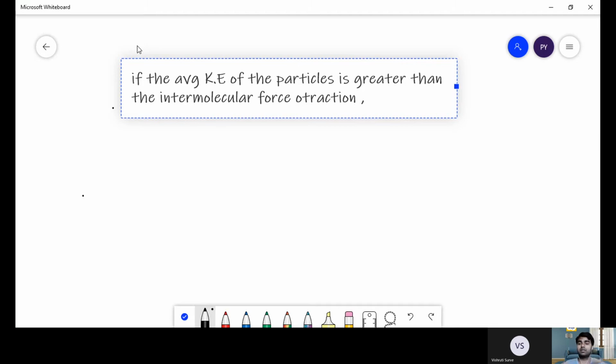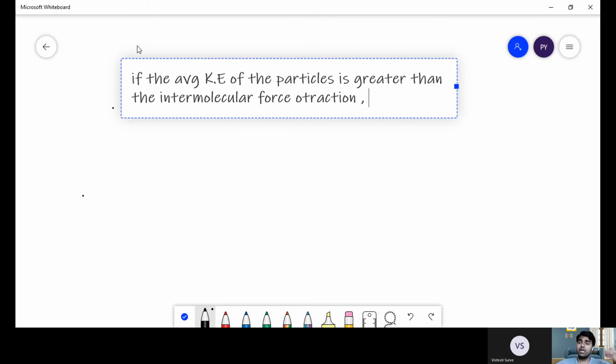This is what I tried to explain. If the kinetic energy of the particles is so much that even the bond of friendship cannot hold them together, then what will happen? They will come, they will collide, and instead of making friendship, instead of forming bonds due to the intermolecular forces of attraction, because of the higher kinetic energy they will collide and then scatter in random directions.